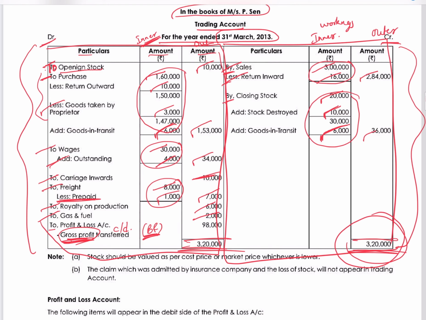Then we have to write the note for the necessary items where we have taken a stand. Like for stock, we said how we derived it, cost or market price, whichever is lower. Then we can show the working of the insurance claim admitted; the remaining loss will not appear in trading. It will go to the P&L account actually, but the note for stock at least you should write as an indication that you know that AS2 speaks about it and you have taken the valuation according to AS2 and valued the closing stock accordingly.